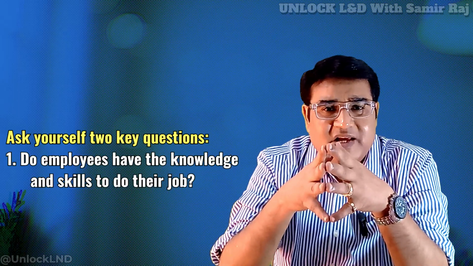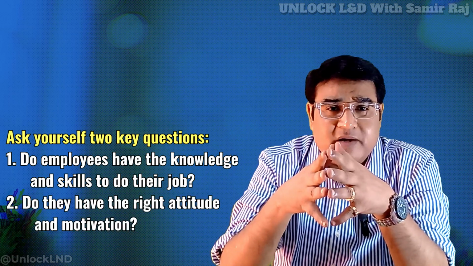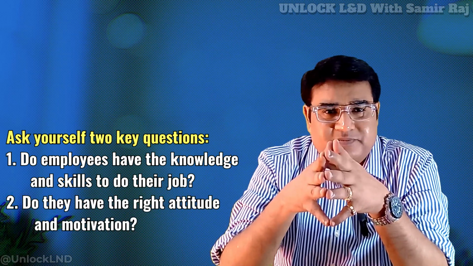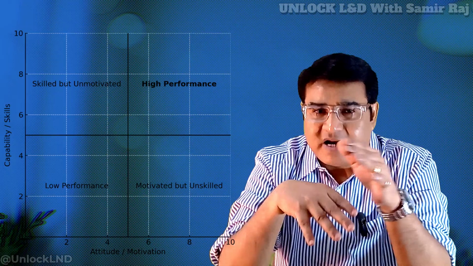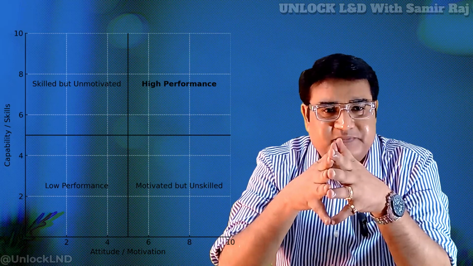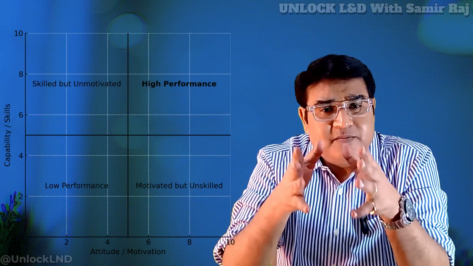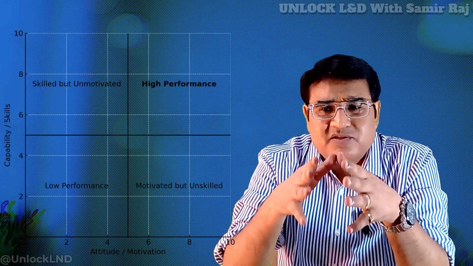First, do employees have the knowledge and skill to do their job? And second, do they have the right attitude and motivation? Think of this as a simple performance analysis quadrant, that is PAQ. X-axis for attitude and motivation and Y-axis for capability and skills. L&D works best when employees are motivated but lacking the skill or knowledge. Sometimes the problem is not training at all. Maybe the sales team just needs a clear process, or a new manager needs permission to give feedback confidently.